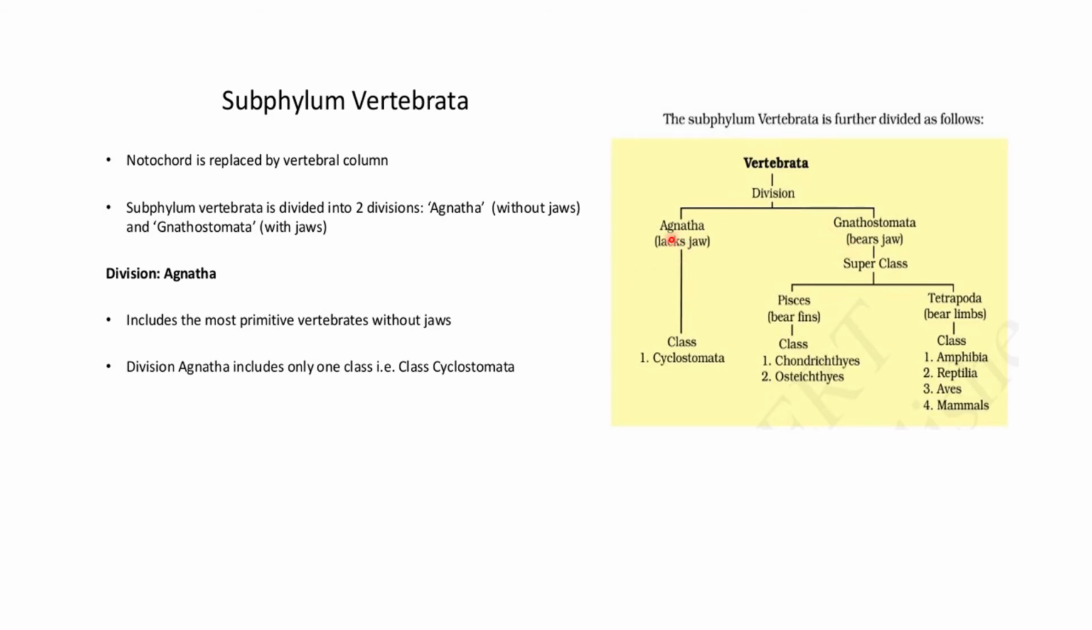Now this Agnatha is divided into a class which is known as Cyclostomata, and Gnathostomata, which bears jaw, is divided into two superclasses. First is Pisces, which bears fins, which is divided into a class which is known as Chondrichthyes, and second one is Osteichthyes. Chondri means cartilage and osteo means presence of bone. Now Tetrapoda, second type, which bears limbs, which are classified as amphibians, reptiles, aves, and mammals.